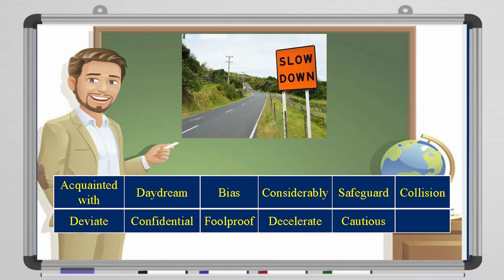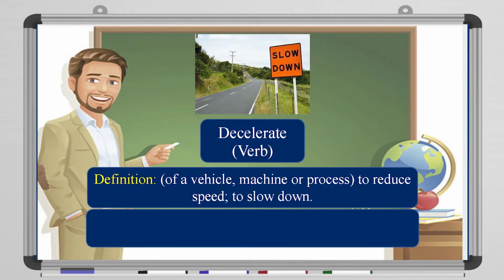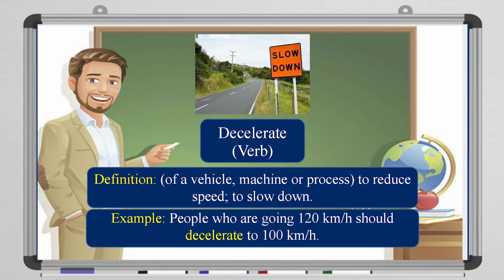Next, slow down. So what's the word that means slow down? It means decelerate. It's a verb. It means, of a vehicle, machine, or process, to reduce speed or to slow down. For example, people who are going 120 km per hour should decelerate to 100 km per hour. So they should slow down.